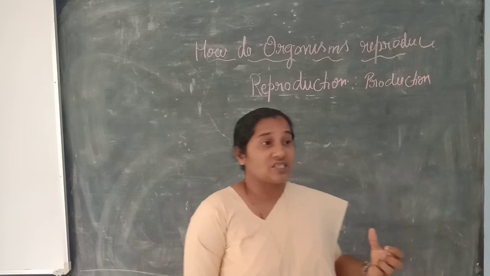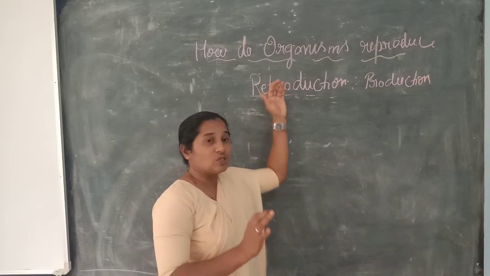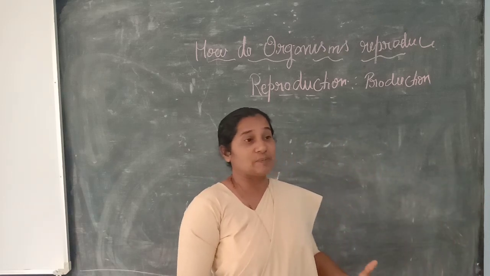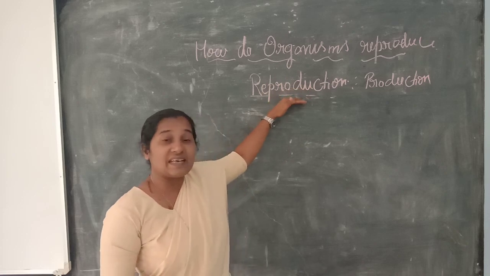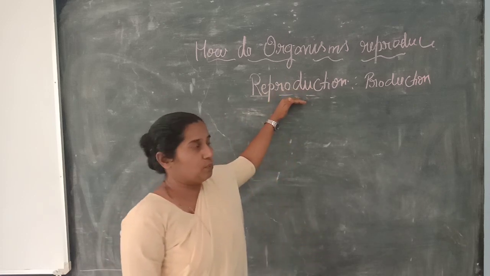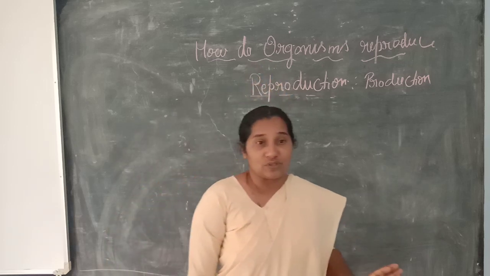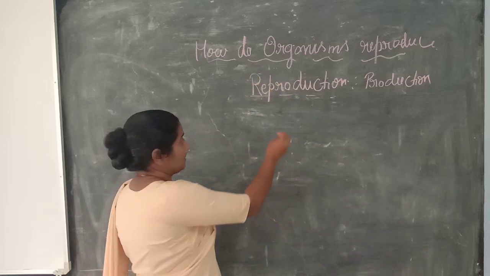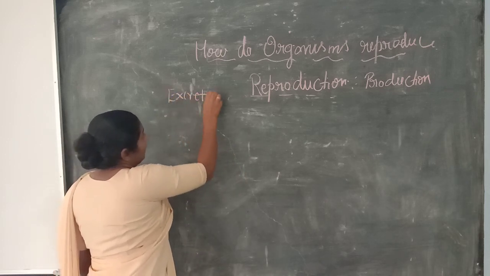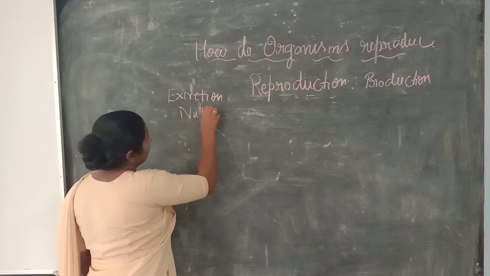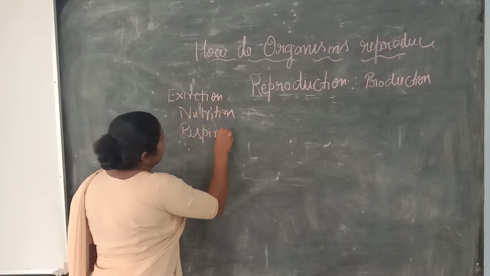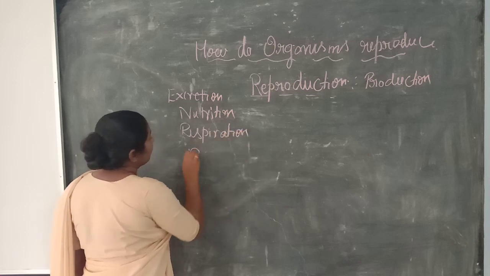So this reproduction is a life process. If our life process has to continue, this is one of the essential methods where organisms have to reproduce. We have studied in the lesson on life processes the other important processes like excretion, nutrition, respiration and digestion.